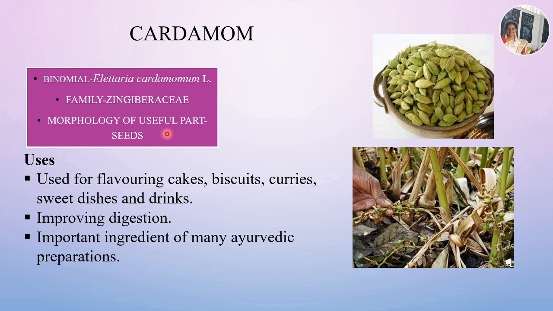According to their uses, it's used for flavoring cakes, biscuits, curries, sweet dishes and drinks. It also helps in improving digestion, and this is also an important ingredient of many Ayurvedic preparations. Oil from the seeds and the seeds themselves are used to make medicines, and it is also used in soaps, creams and perfumes. These are some of the uses of cardamom.